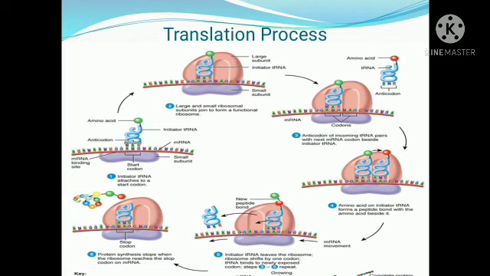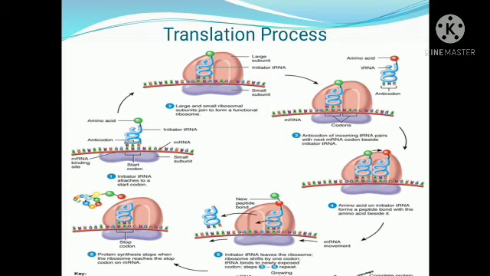That means the tRNAs present in the P site and A site both carry amino acids, and a peptide bond is formed between these two amino acids. That is the fourth stage.